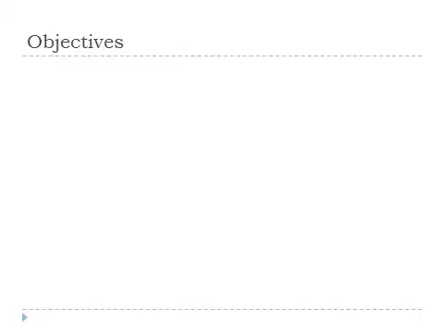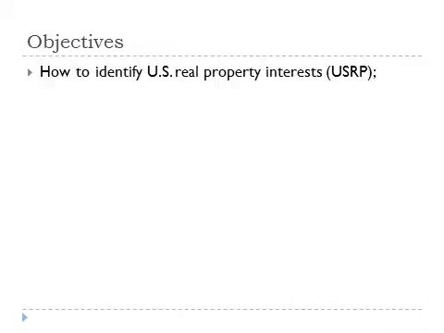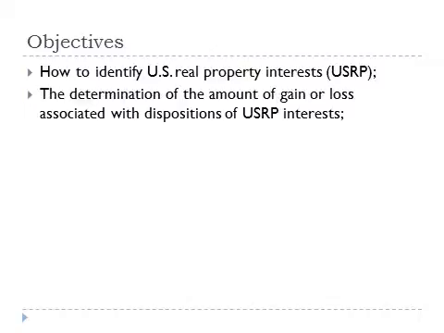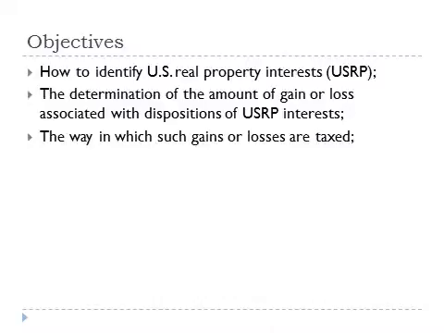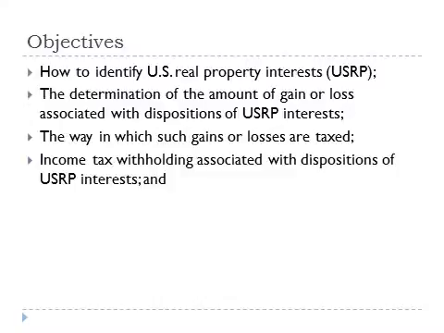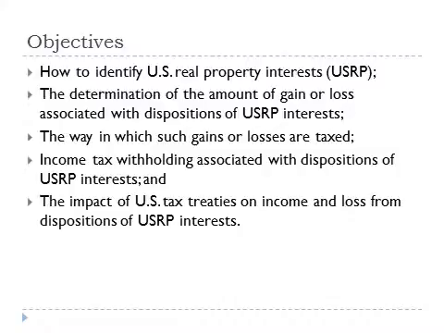The objectives of this lecture are to understand the following: how to identify U.S. real property interests, the determination of the amount of gain or loss associated with dispositions of U.S. real property interests, the way in which such gains or losses are taxed, income tax withholding associated with dispositions of U.S. real property interests, and the impact of U.S. tax treaties on income and loss from dispositions of U.S. real property interests.